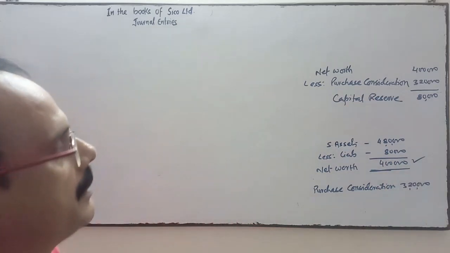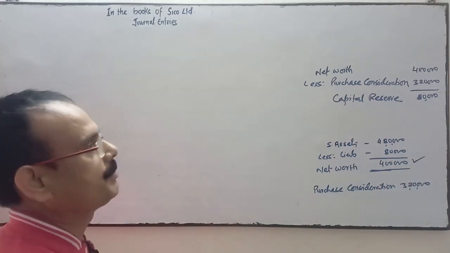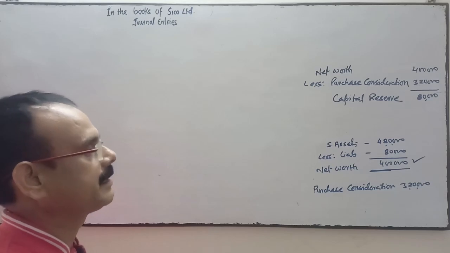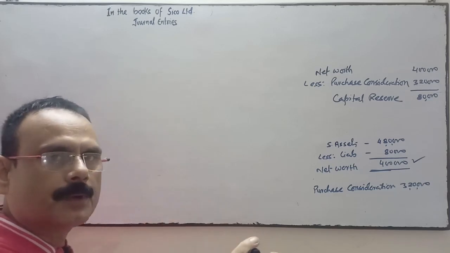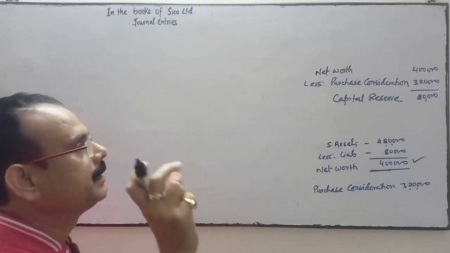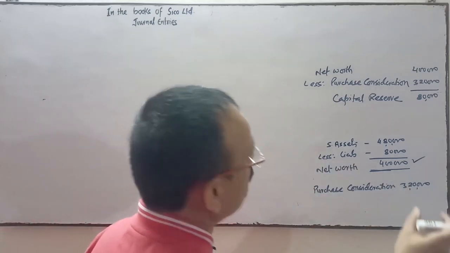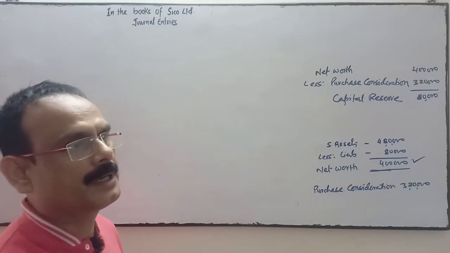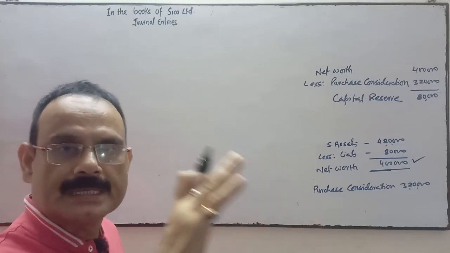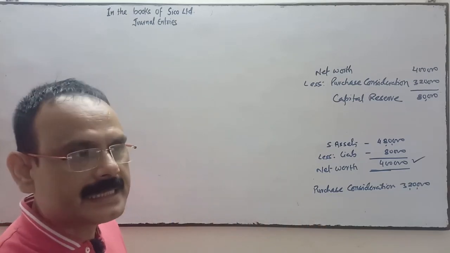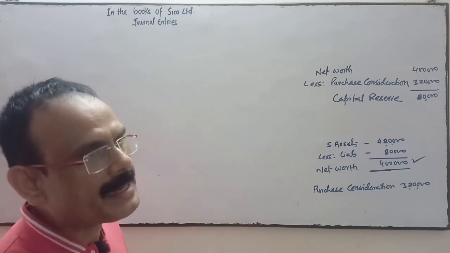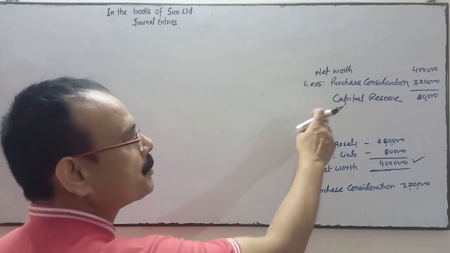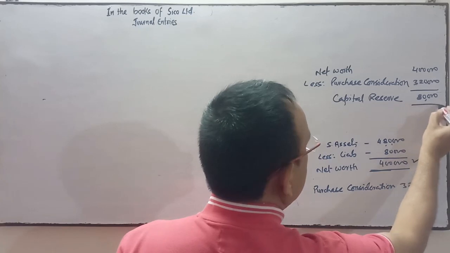Capital reserve, because the purchasing company is the gainer. The net worth of the business is 4 lakhs and the company purchased at rupees 3,20,000, which is less than the net worth. It means the purchasing company is the gainer. This gain is not the normal gain, it's a capital gain. So this will be transferred to capital reserve.